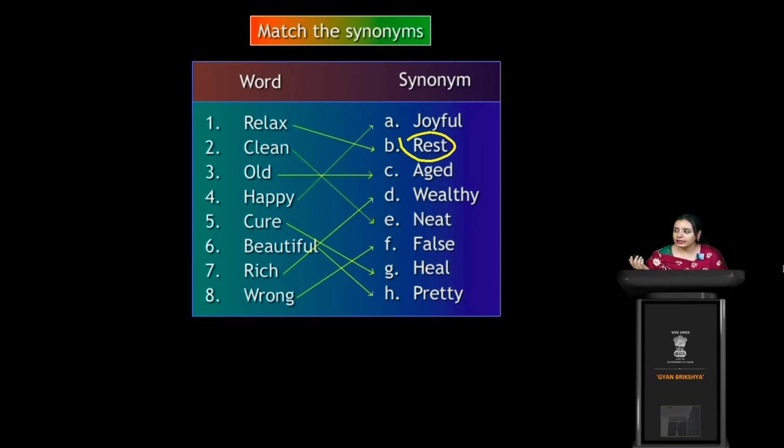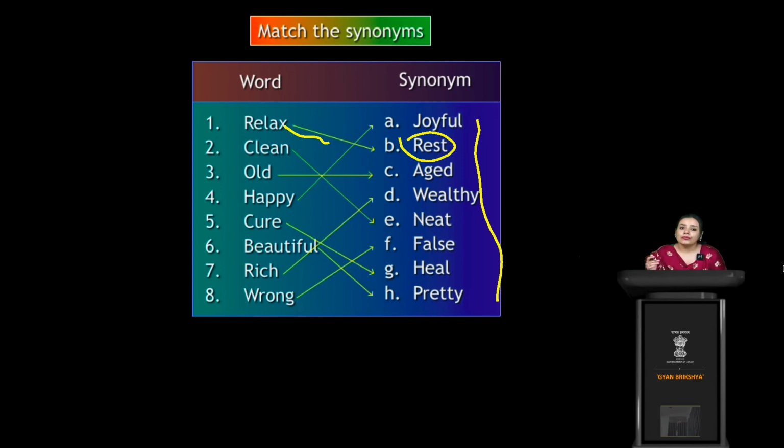Now old is aged. Actually, the meanings are the same, like for relax, rest, the meanings are the same. But you have to know when to use each in a particular sentence, right? You cannot use every word in every sentence.